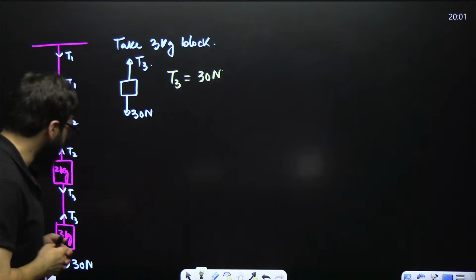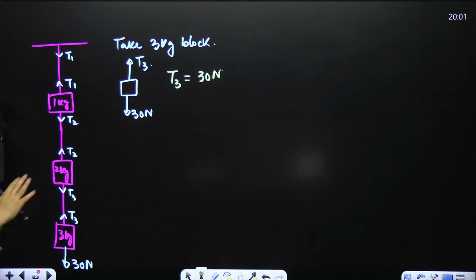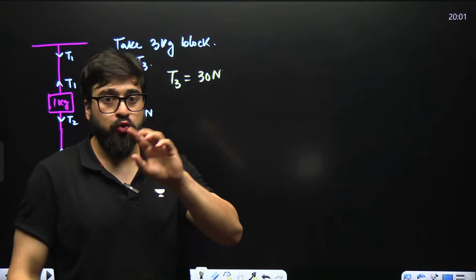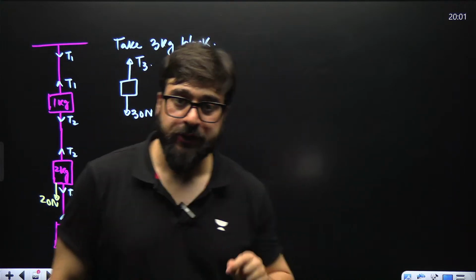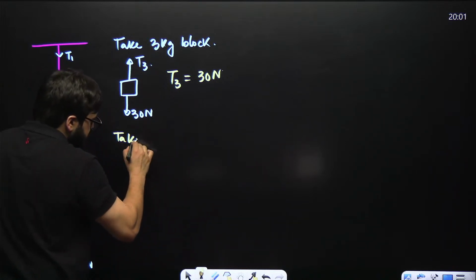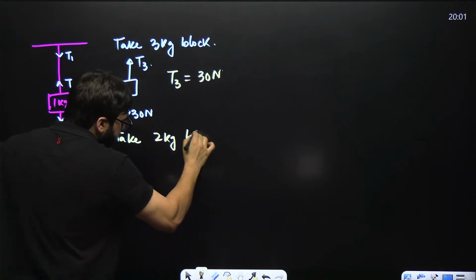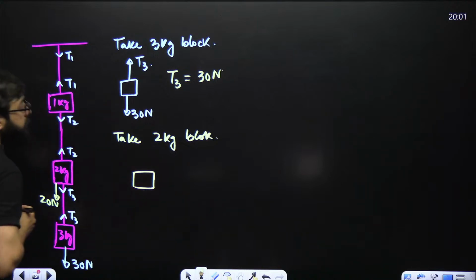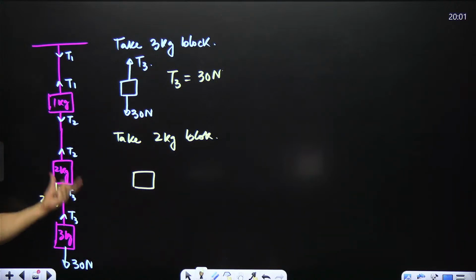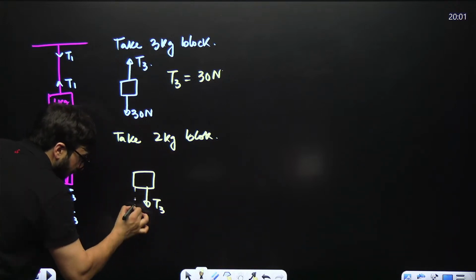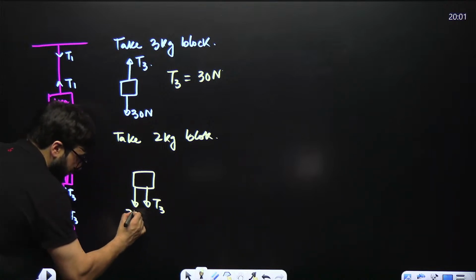Now tell me one thing. If I have 2 kg block, we know that in the downward direction there will be M into G, that is 20 Newton. 2 into 10, M is 2 and G is 10. 2 into 10 is 20 Newton. Now take this 2 kg block. Let me make it over here. This is 2 kg. What is the force acting on the 2 kg in the downward direction? One is T3 over here, and one more is 20 Newton.